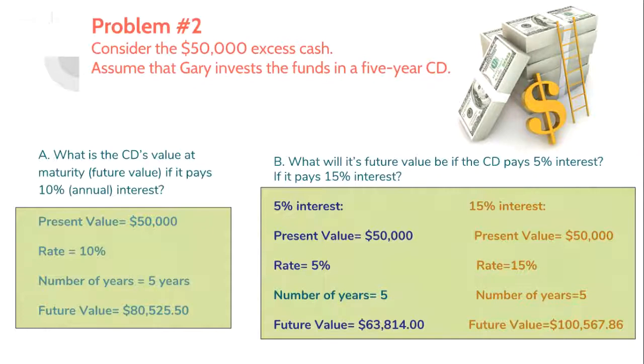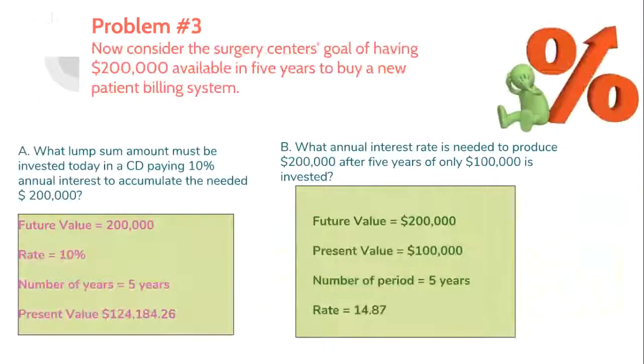In scenario 2, Gary has purchased new hardware and software and has determined Pensacola will need to update its current system in 5 years at a cost of $200,000. Question 3A asks, what lump sum amount must be invested today in a CD paying 10% annual interest to accumulate the needed $200,000?